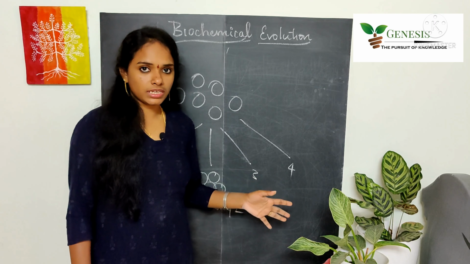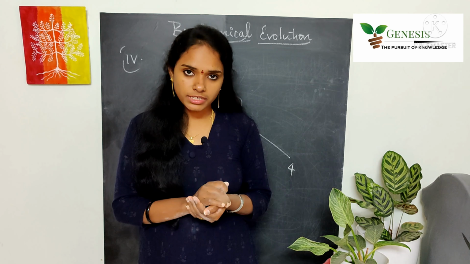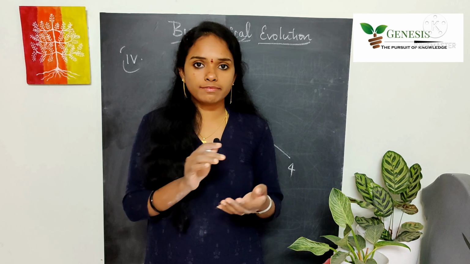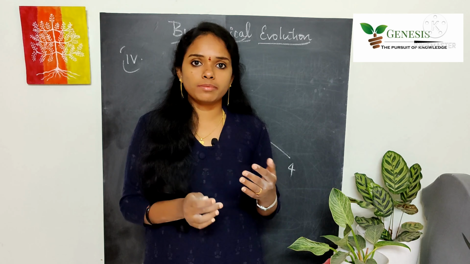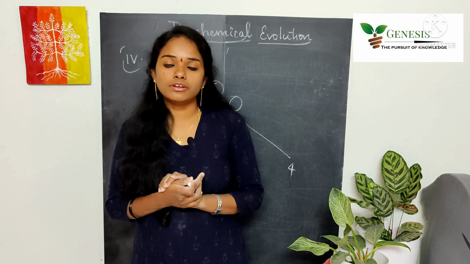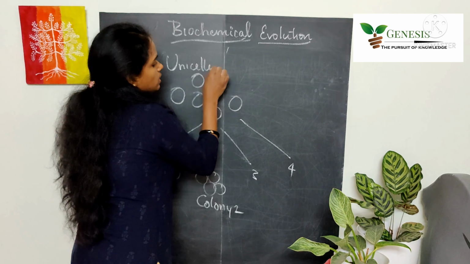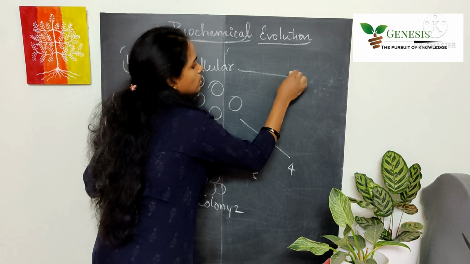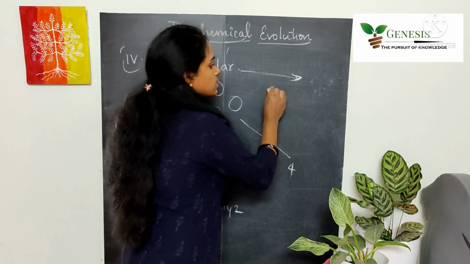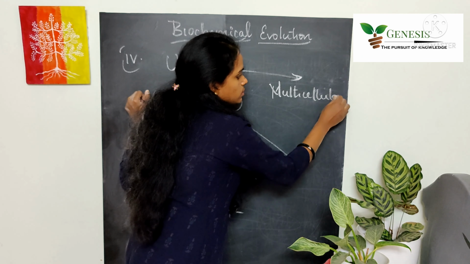So we can simply say cells with a similar nature might have grouped together and they might have started forming tissues, and those tissues with the specific function might have grouped into organs. So from the organs, it might have led to the formation of multicellular organisms. So from the unicellular organisms, by allowing different evolutionary mechanisms, it might have led to the formation of multicellular organisms.